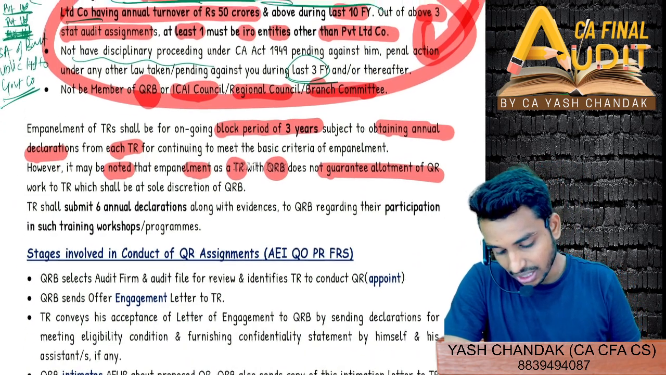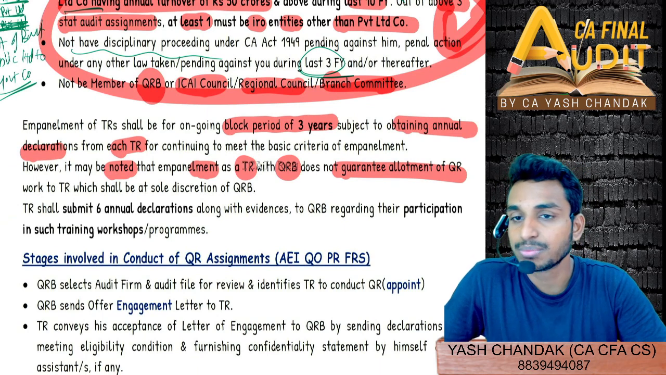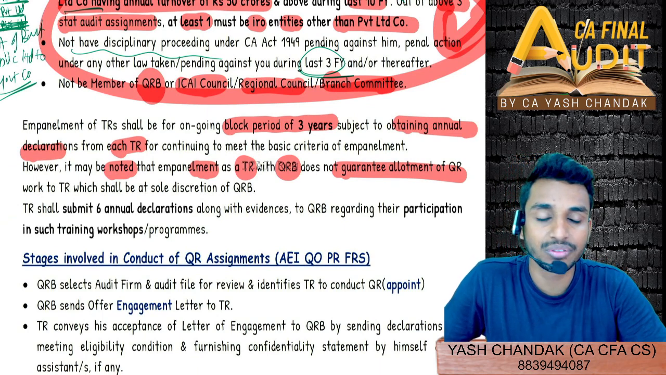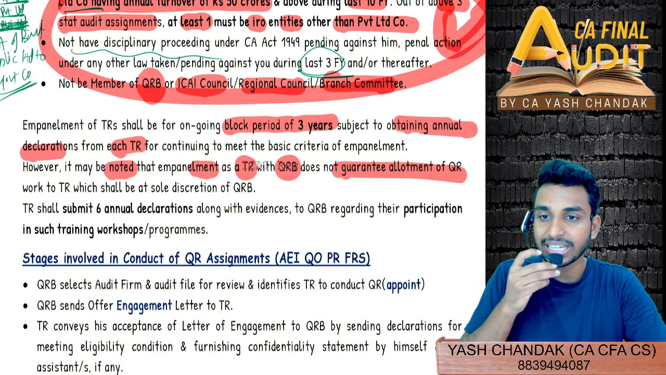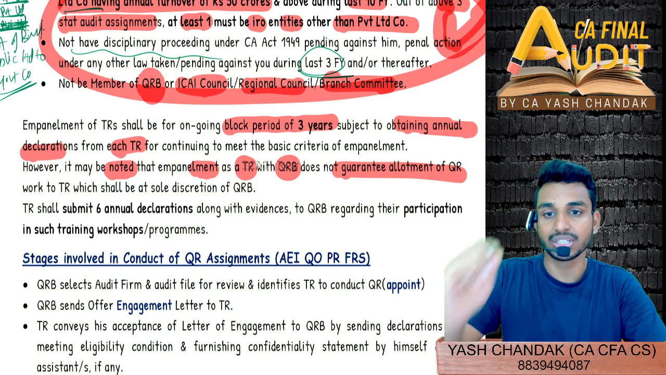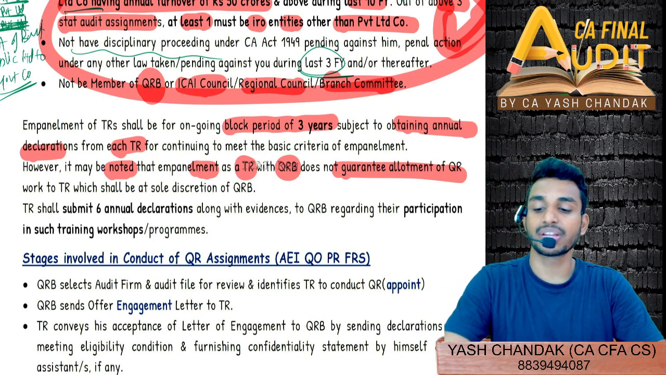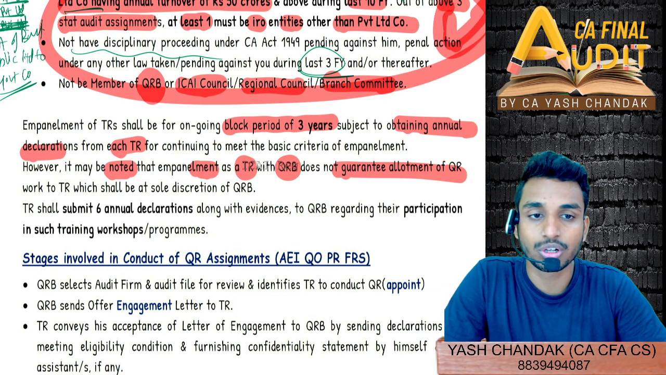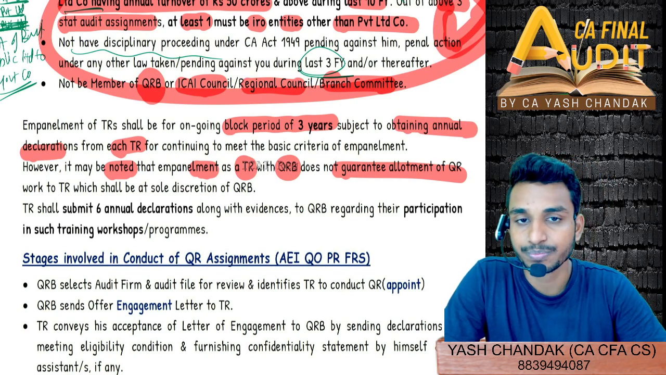So what I was telling was, empanelment can be done for a block period of 3 years, subject to the annual declaration that you have to submit that you are still fulfilling all the criteria by which you got empaneled. And then the technical reviewer shall submit annually 6 declarations along with evidence that they are participating in all sorts of training and workshops that need to be attended by technical reviewers, so that they will be aware of all the procedures that need to be performed in their review.